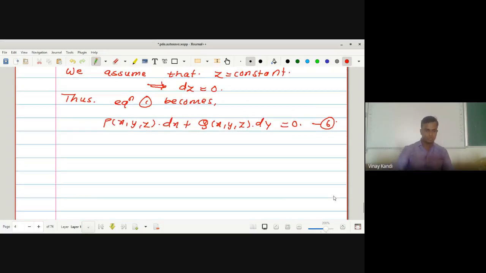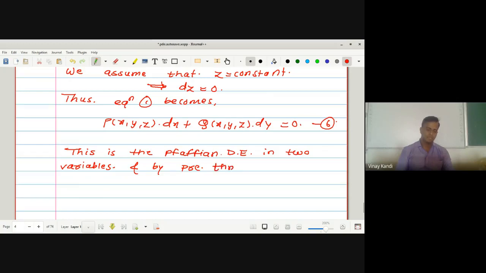Now, this is the Pfaffian differential equation in two variables, P and Q. Hence, by using the previous theorem, we know that the Pfaffian differential equation in two variables is always integrable.